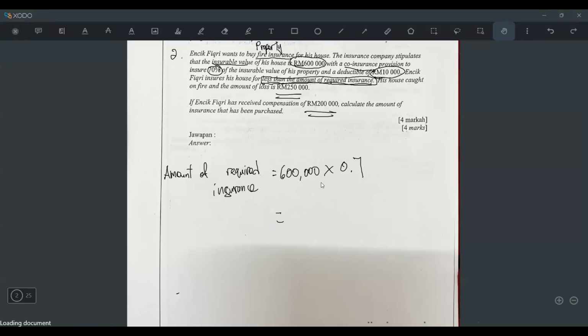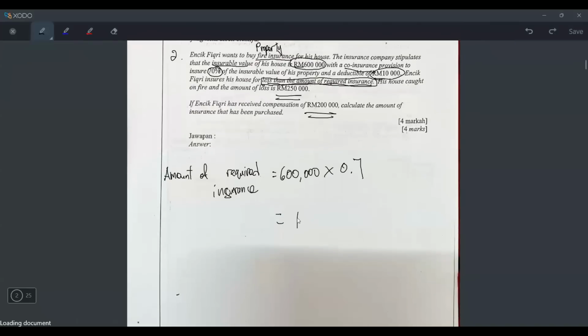Let's press 600,000 times 0.7. Okay, I got 420,000. So this is not the answer. This is just the amount of required insurance, means jumlah yang harus dibeli. But the problem is, there is a deductible of 10,000, but we will leave that first. Encik Fikri insures his house for less than the amount of required insurance. It means this is the jumlah yang harus dibeli, but he never purchased this value. He purchased less than this. That is why it's case 2. And then they say his house caught on fire, resulting in a loss of 250,000. And then they say if Encik Fikri has received a compensation of 200,000, calculate the amount that he has purchased.